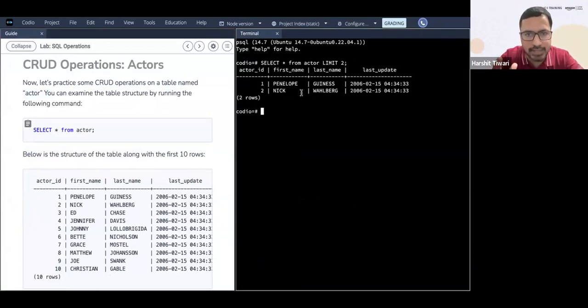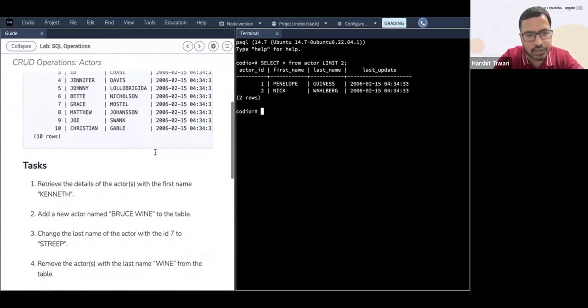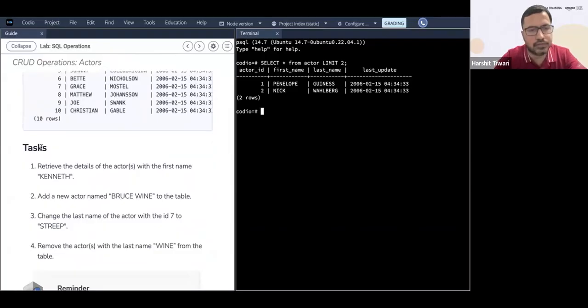Yes, the actor table exists. It has the ID, first name, last name, and last update. This is the structure. Now we have some tasks given to us. First is to retrieve the details of the actors with the first name Kenneth.